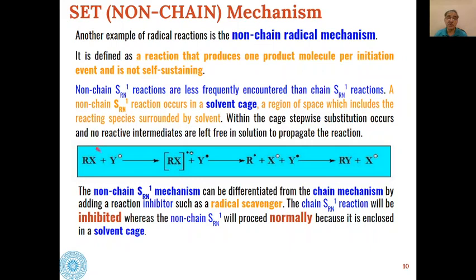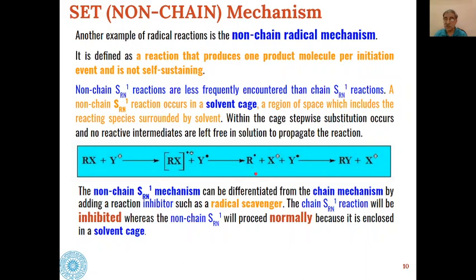So here what happens is one molecule of the alkyl halide will interact with one molecule of the nucleophile, and this will give one electron from here to the alkyl halide. We will get the radical anion of the alkyl halide, and the radical of the nucleophile will be formed, and then this radical anion of the alkyl halide will dissociate to give us the alkyl radical, and the halide anion will be formed.